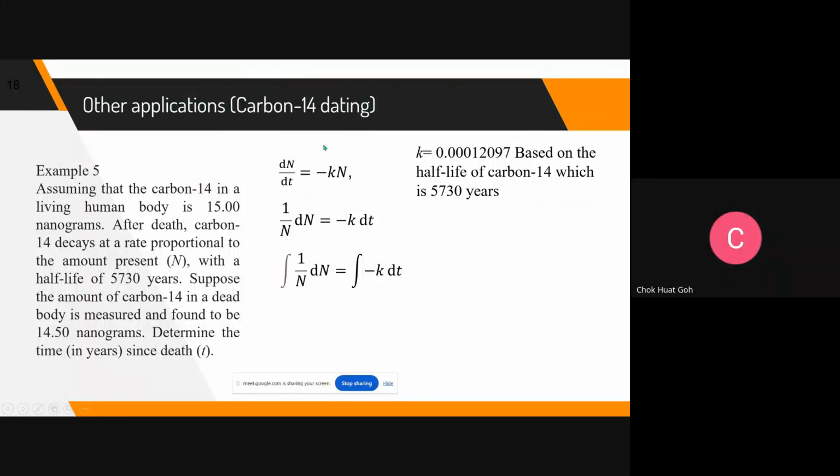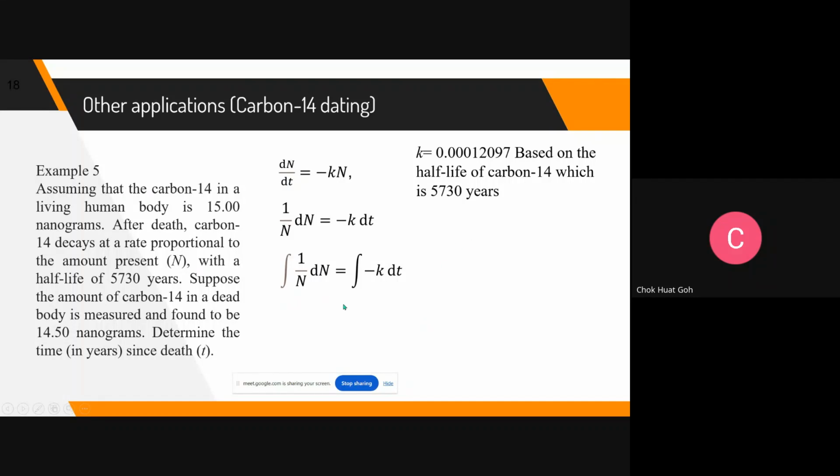So for this application, dN/dt, the rate of change of the amount of carbon-14, is negative kN because of decay, decreasing. When we integrate both sides, N we bring to the left-hand side, so it becomes 1 over N, and dt we bring up on the right-hand side. When you integrate both sides, later you want to put N on the left-hand side and time on the right-hand side.